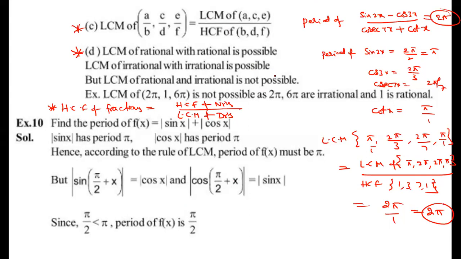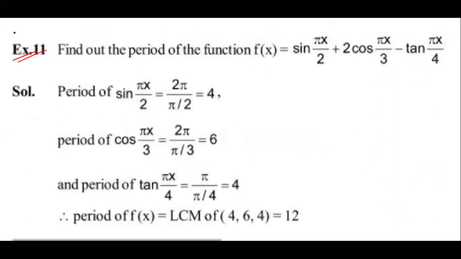Like that. See, on the same model I'm taking. Find the period of the function f of x equals sin of pi x by 2 plus 2 into cos of pi x by 3 minus tan of pi x by 4. What is the period of this one? Find individually. Period of sin pi x by 2 is 2 pi by k, that means 4 is coming. Period of cos pi x by 3 means 6 is coming. Period of tan pi x by 4 means 4 is coming.